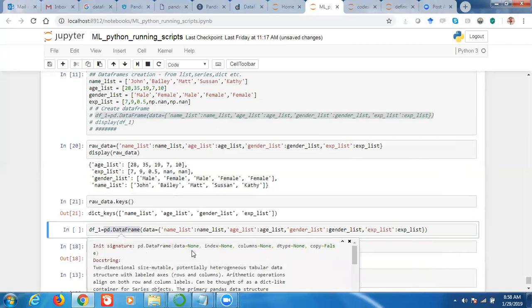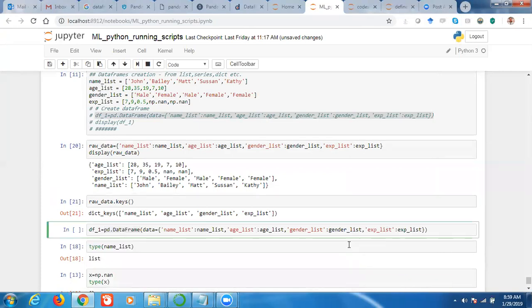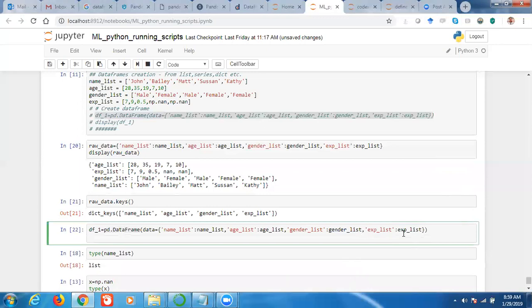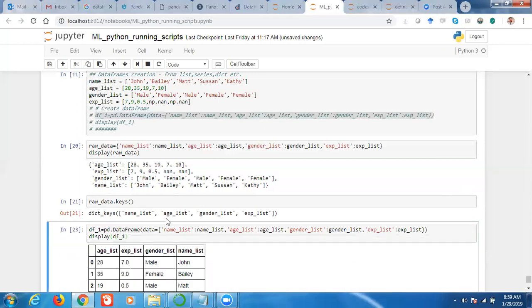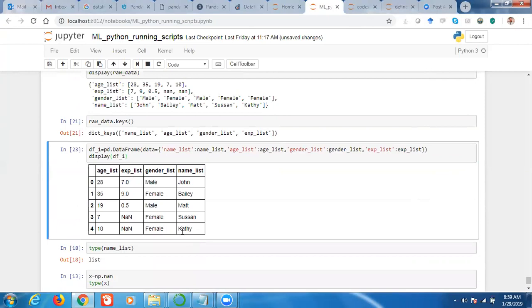Data means the data, we can pass a dictionary, list, those things. Then there is index, which are the names of the records. Then columns, then data types. Either I can give the dictionary directly here and then create the data using pd.DataFrame. So this is my data.